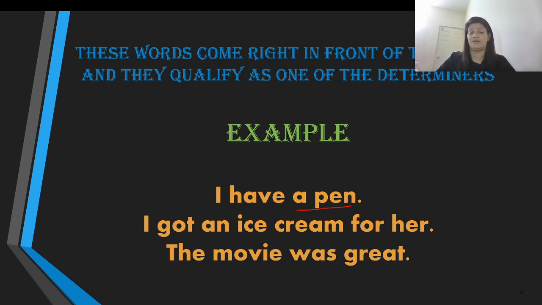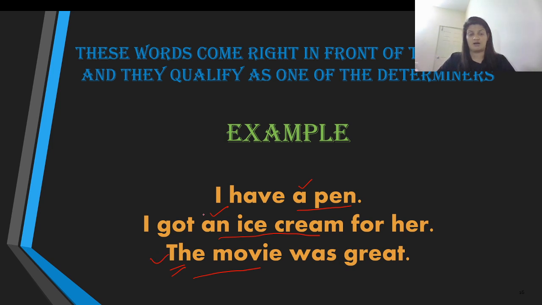When I say a pen, I'm not quite sure which pen I'm talking about. I'm just generally saying I have a pen. So, a pen. I went to the shop. I got an ice cream for her. So, an. The movie was great. Which movie? The one which I watched a little while ago. That movie. Therefore, the movie was great.